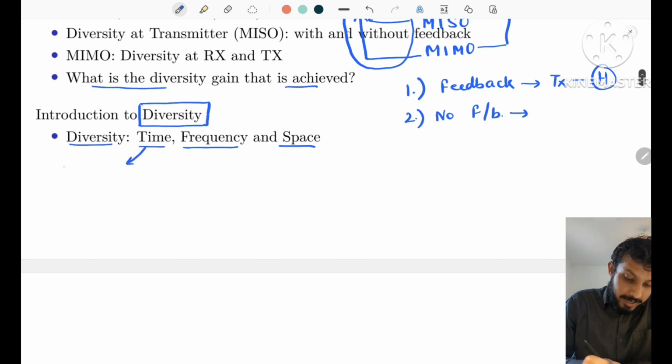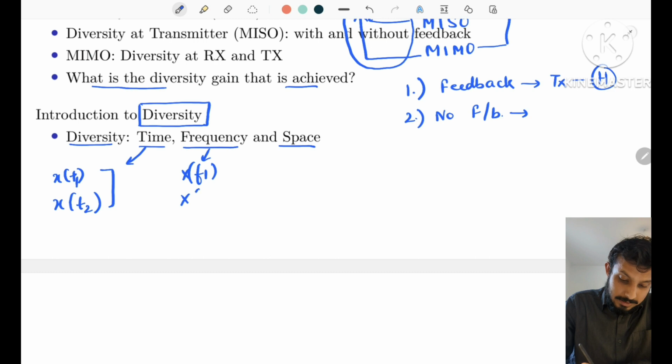So in time, we can send the same signal at different times, let's say the signal at time t1 and the signal at time t2, to achieve multiple copies at the receiver. In frequency, we can send a signal at different frequencies to have multiple copies at the receiver.